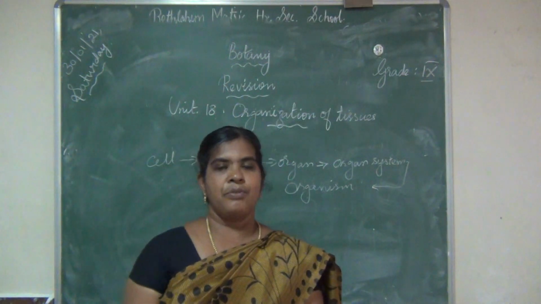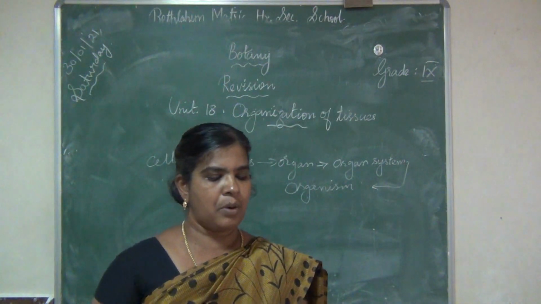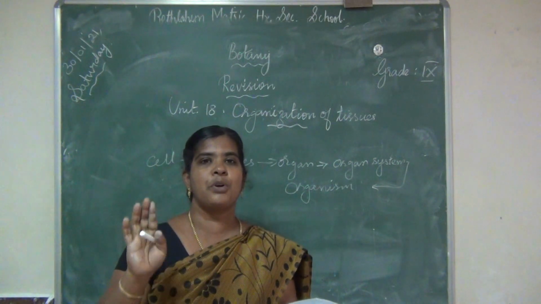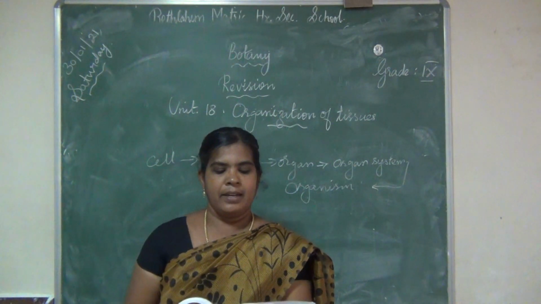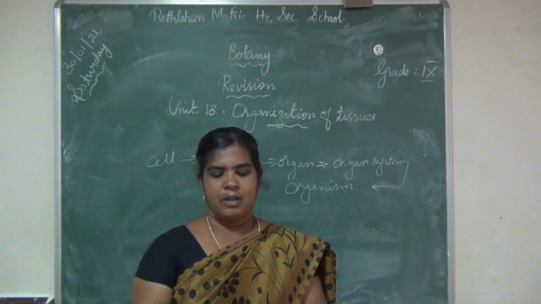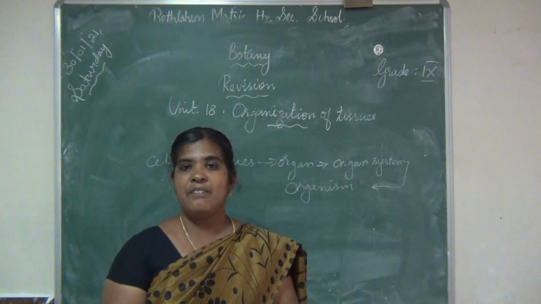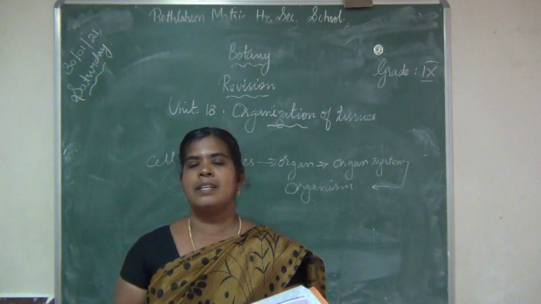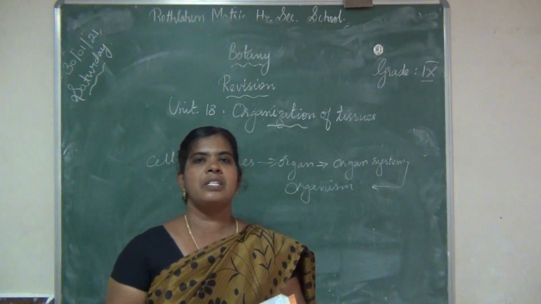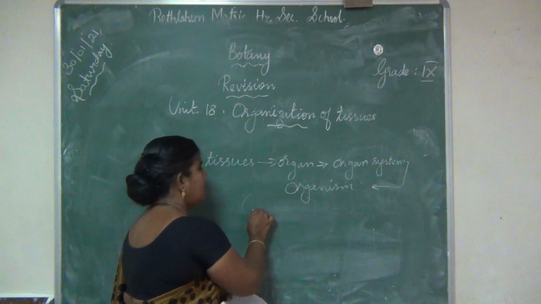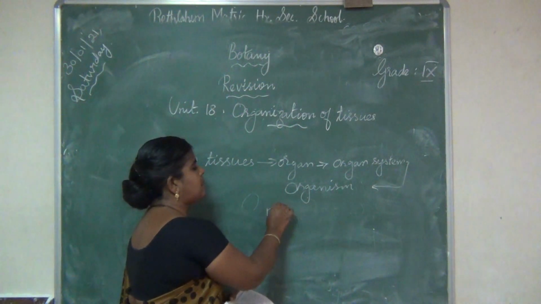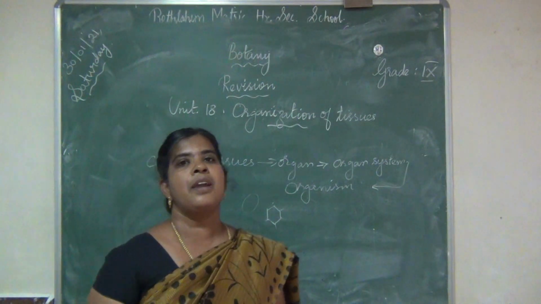If you did not write the question, you have to write it now. Write down the characteristic features of meristematic tissue. This is one of the 4 mark answers. First point, meristematic cells are living cells. Then these cells are small, oval, polygonal or round in shape. Polygonal in the sense the cells have many sides.